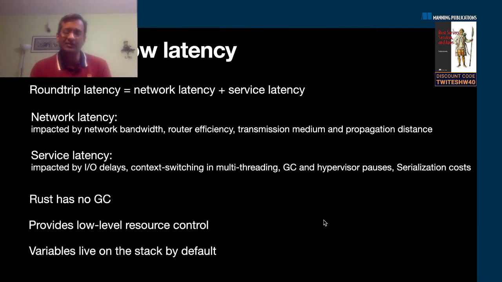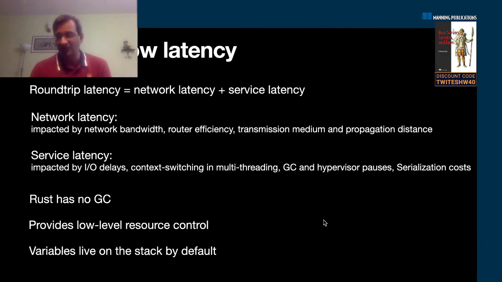So web applications don't necessarily tend to be computation intensive; they are more I/O intensive, which means a lot of the time you actually read and write from the disk, the database access, the queries, and stuff like that. So that's where a lot of the latency comes in. Also, when you switch across threads, very frequently there's a context switching time. There could be pauses associated with hypervisors, garbage collectors. These are all the contributors to service latency.